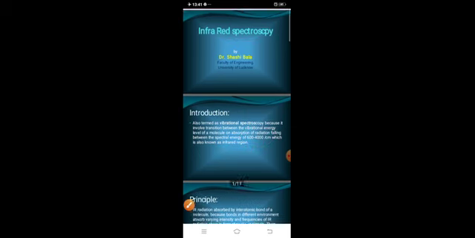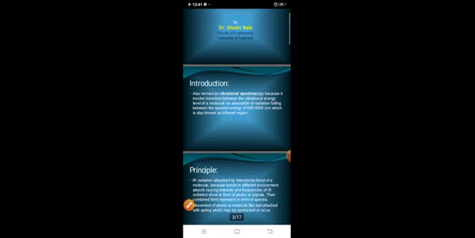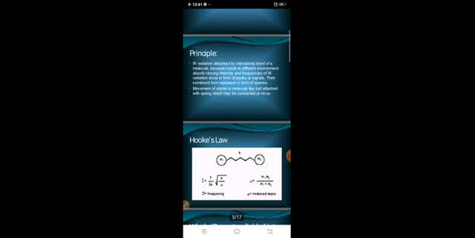Now the question: what is special in it? Before that, we should first know the principle of IR spectroscopy. As I already discussed, there is absorption of radiation by the atoms in a molecule. IR radiation is absorbed by the interatomic bonds of a molecule, which have different environments.